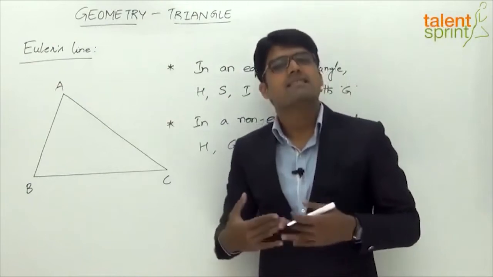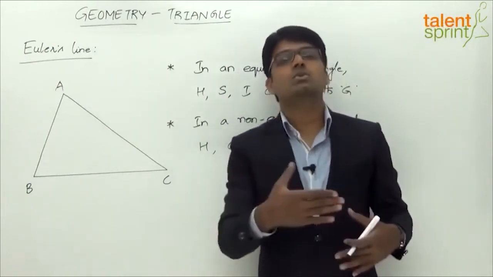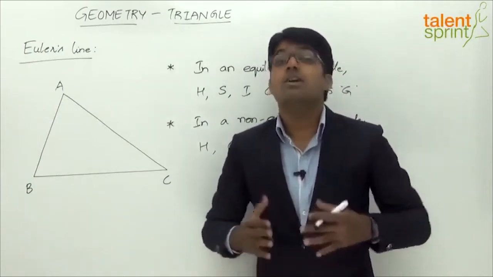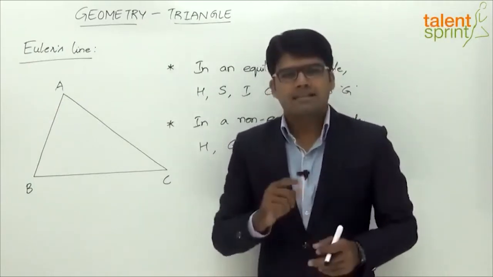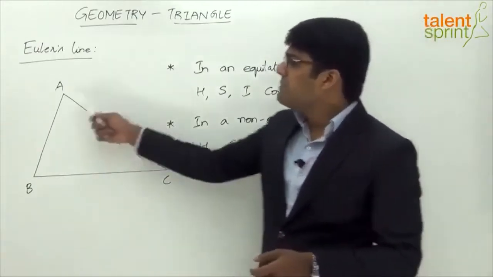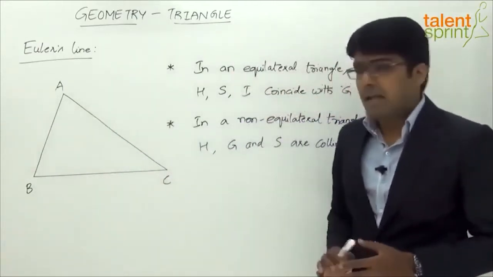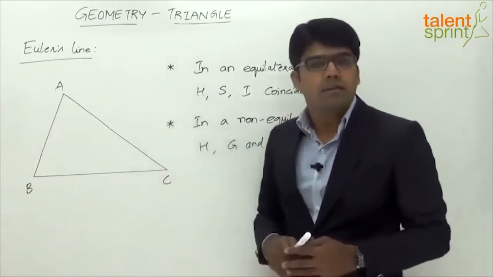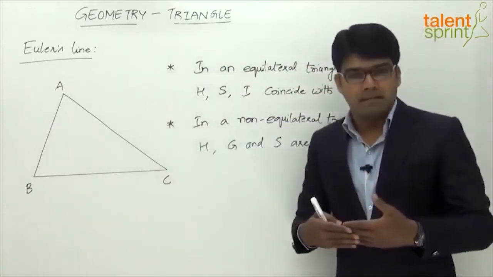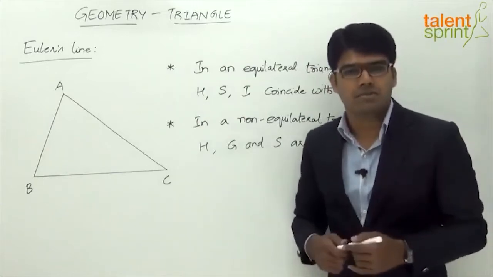So Euler's line is a line which passes through the orthocentre, centroid and the circumcentre of a non-equilateral triangle. Let's understand this with the help of a simple illustration. As you see, ABC is a triangle and clearly this does not look to be an equilateral triangle. So clearly these 3 points will not be coinciding; they'll be at different positions.